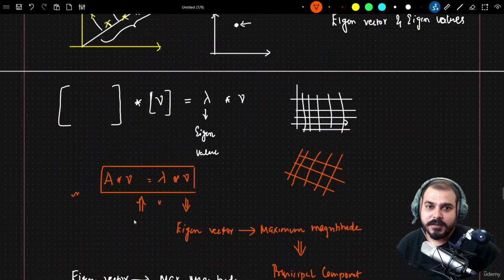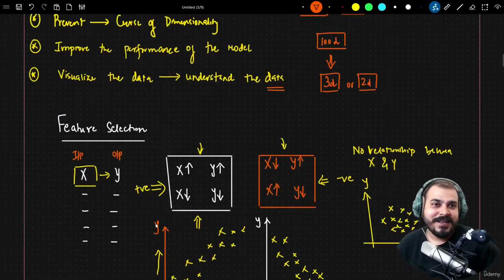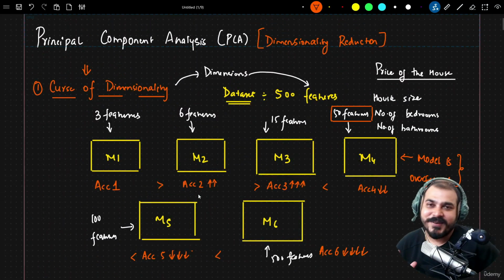I hope you have understood the maths behind it. If not, I would suggest please revise it. I've written around 9 pages just to explain principal component analysis.